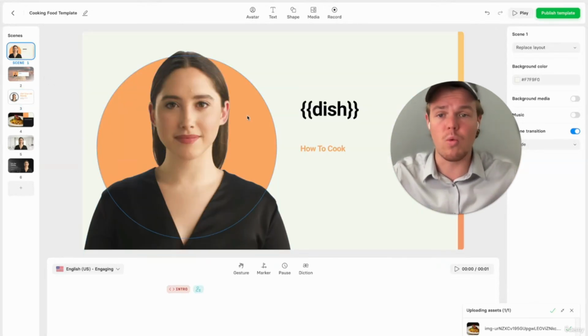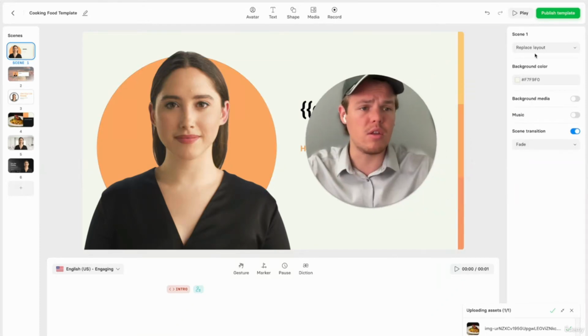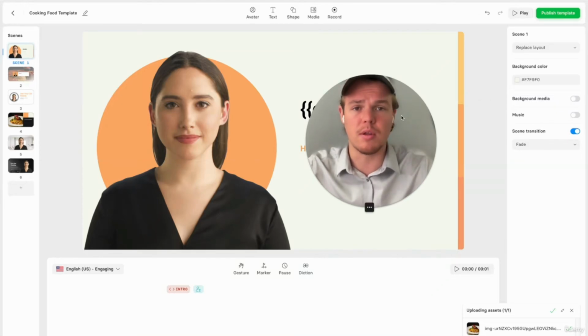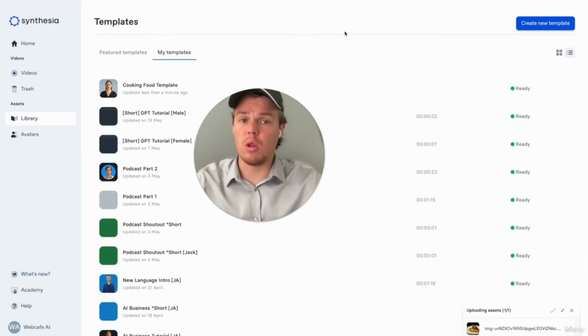But overall, we have created our template for the long form content of our Zapier flow. So next, all we need to do is come up here to publish. I like including captions. That always helps with people who want to read along rather than just listen. And from there, we can go ahead and just hit publish template. So we have created our long form content.